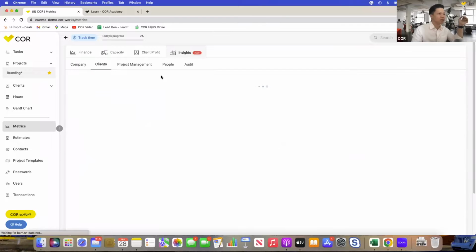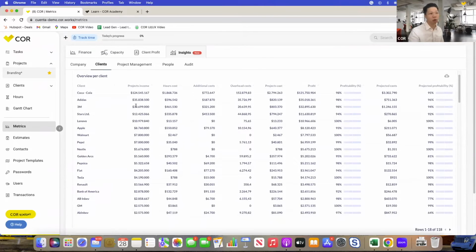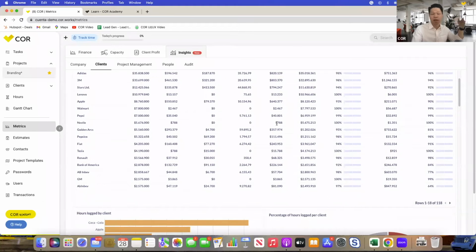The clients view is what I personally really like, because it shows you an overview per client, and it'll show more detail on which client is actually performing for you: the hourly cost, the additional cost, the overheads, all the specific details and metrics that would be helpful for being proactive, navigating the industry, and strategizing and planning for the future.